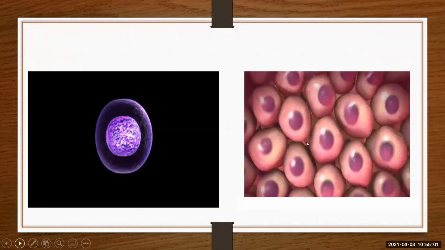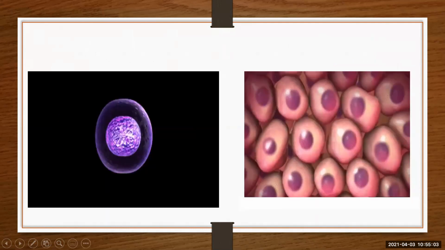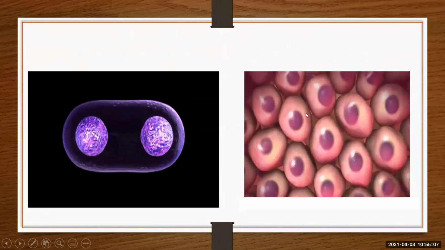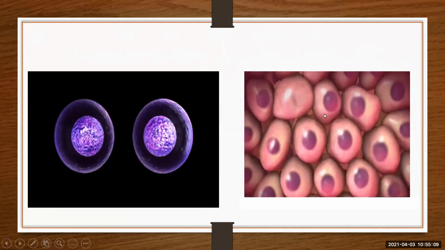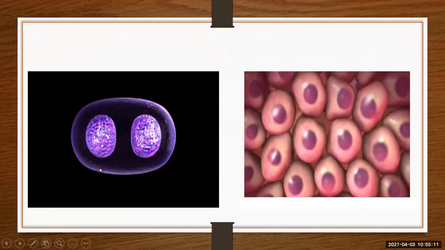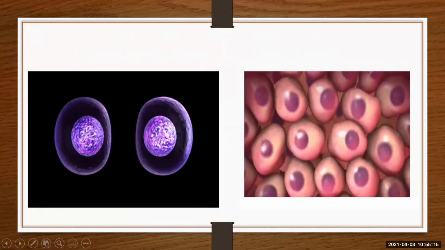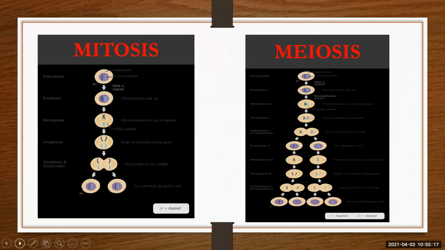See here in this picture how the cell is dividing. Here I am showing you one cell and how it divides. And here, a group of cells continuously divides themselves, and because of this, growth and development take place. There are two ways by which a cell divides: one is mitosis and the second is meiosis. You have learned this in your chapter number 2.